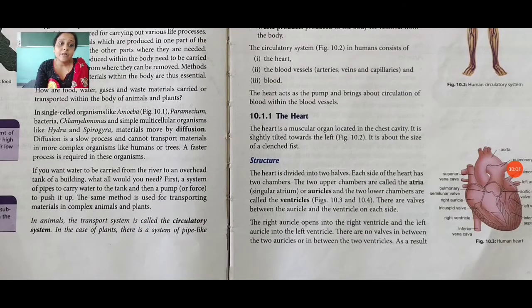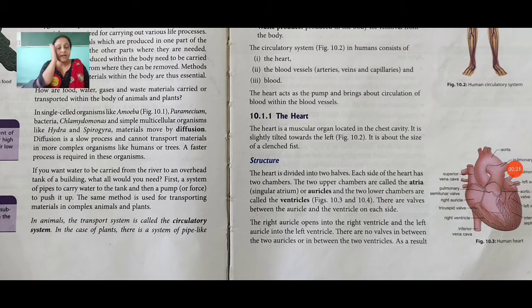The heart is divided into two halves. Each side of the heart has two chambers. The two upper chambers are called the atria (singular atrium) or auricles, and the two lower chambers are called the ventricles. There are valves between the auricle and the ventricle on each side.